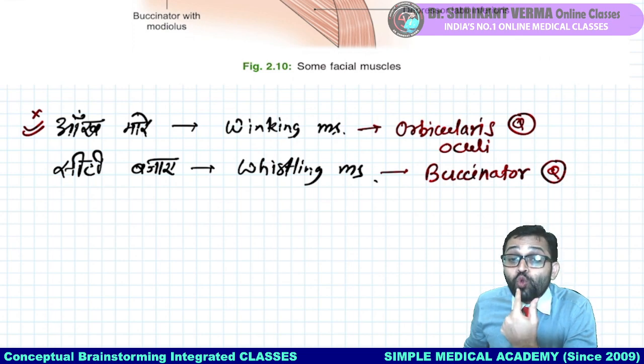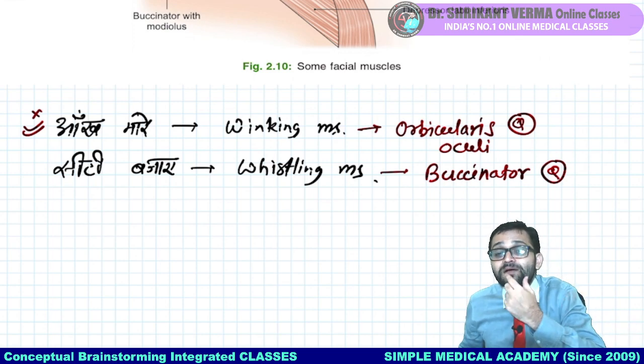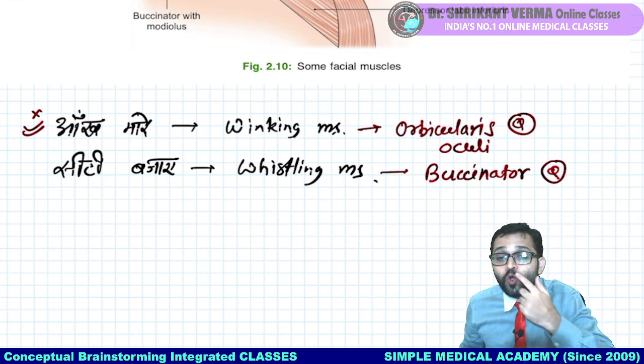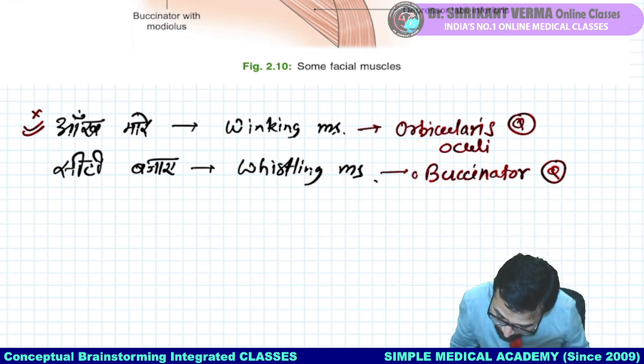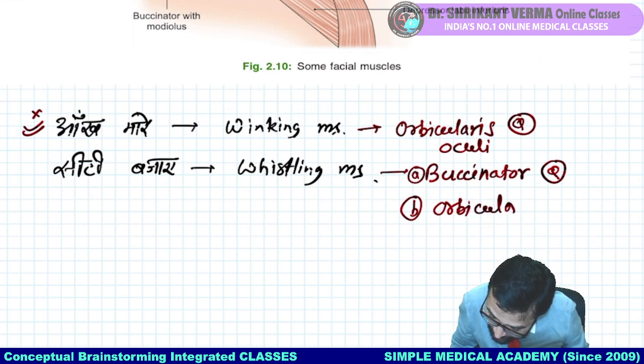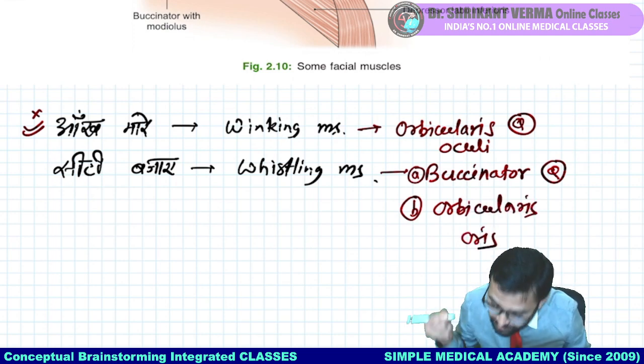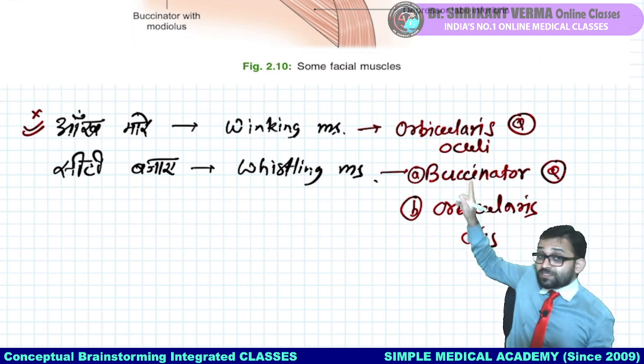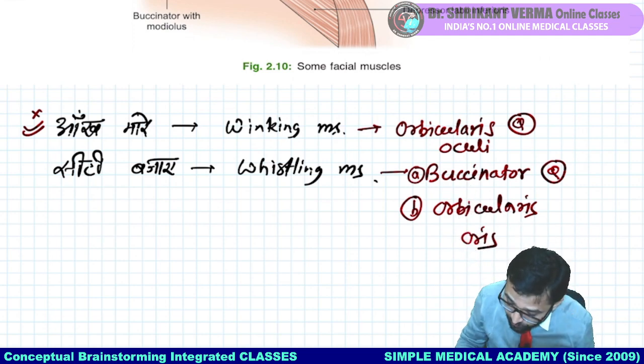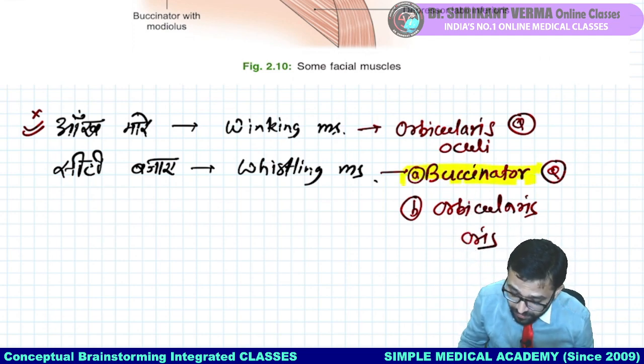What is happening? There is the rounding of the mouth also. Are you getting the point? याद हो जाना चाहिए बेटा. There is a rounding of the mouth, and this rounding of the mouth is done by, पहला आंसर तो buccinator, लेकिन दूसरा orbicularis oris. So two muscles are whistling muscles, no doubt. First muscle, best answer buccinator.